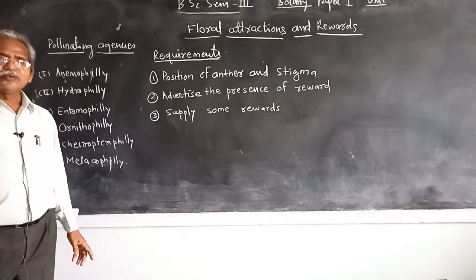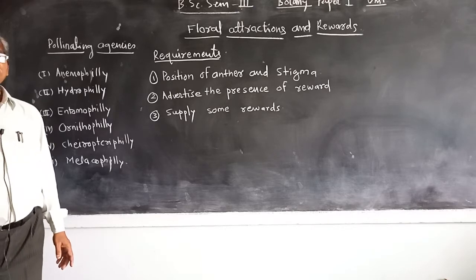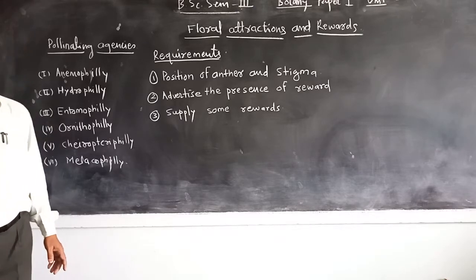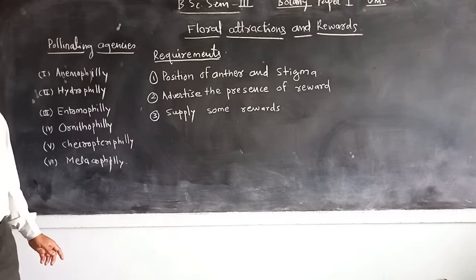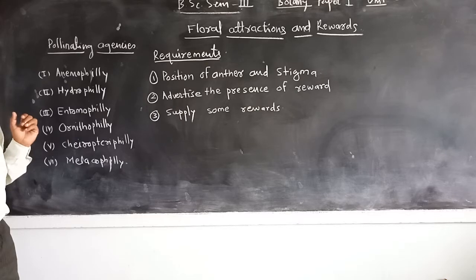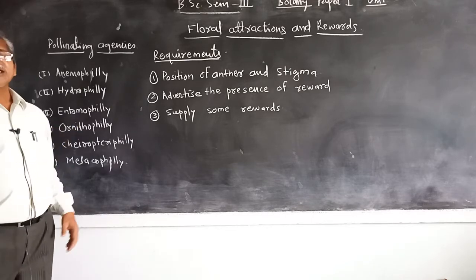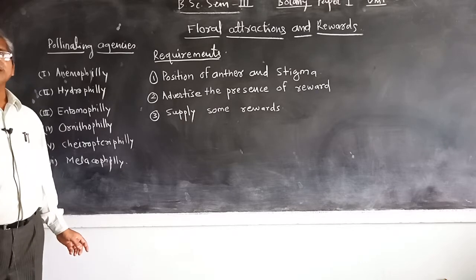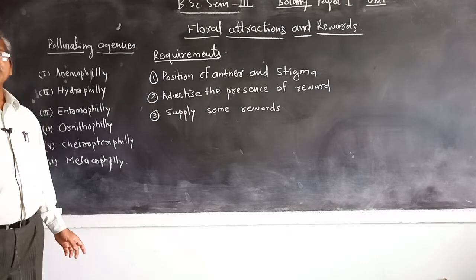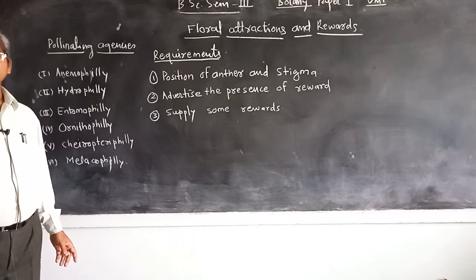In epihydrophily, as in Vallisneria, the plants are submerged hydrophytes. Male and female flowers are separate, meaning unisexual flowers are present. After maturity of the pollen grains, the male flowers separate from the plant and come to lie on the surface of water.